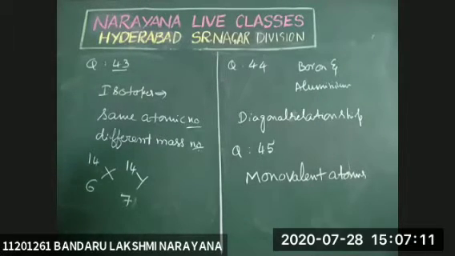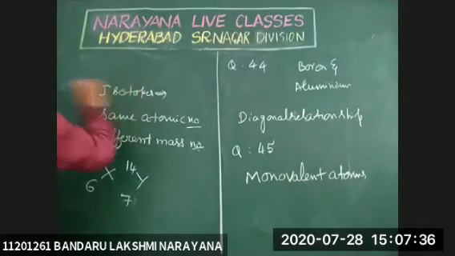Question number 46. Integer question. The number of elements which are more electropositive than iron in the following.